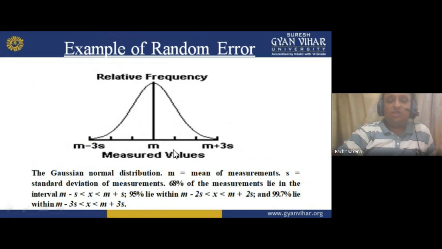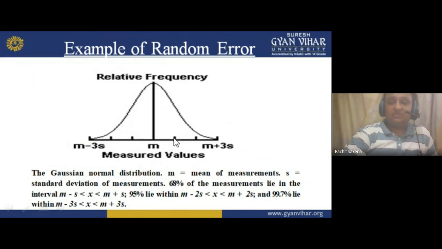Now the Gaussian normal distribution: m is equal to the mean of measurements. So with many measurements, m represents the mean, and s is the standard deviation. This is the technique by which we can calculate the errors. I hope you understand. Just go through it and read it. In the Gaussian normal distribution, m is the mean of measurements and s is the standard deviation of the measurements. So 68% of measurements lie between m minus s and m plus s.